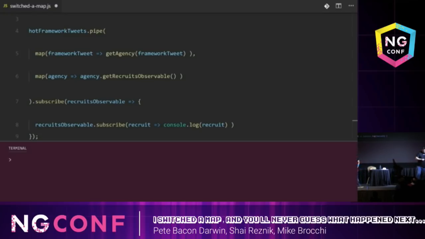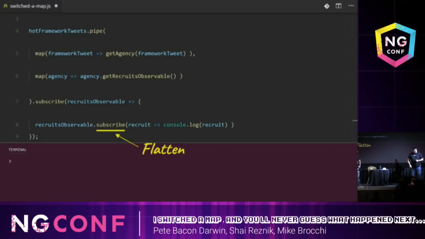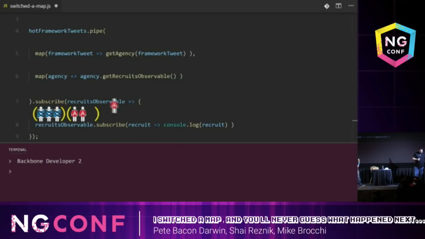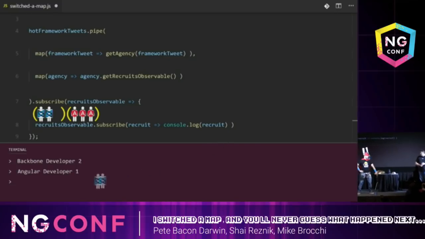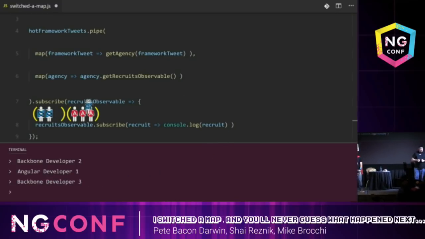So if you get an observable as a value from another observable, you need to flatten it? Flatten it. Okay. And when you flatten it, you then need to make a decision? Correct. We need a flattening strategy. A strategy of what to do with all those recruit subscriptions. Yes, whenever you flatten, you need a flattening strategy.